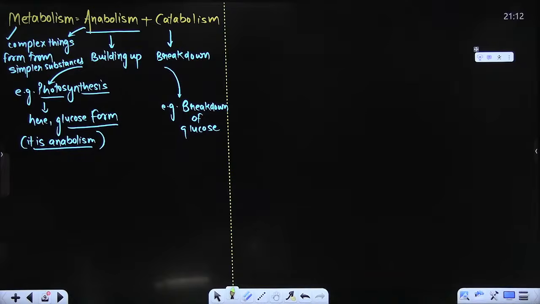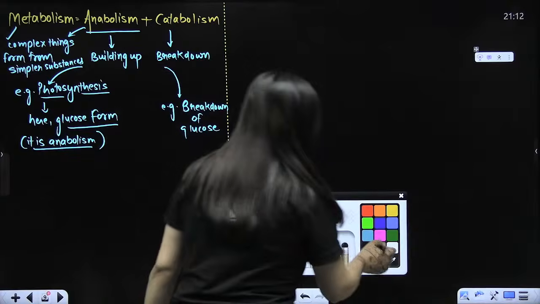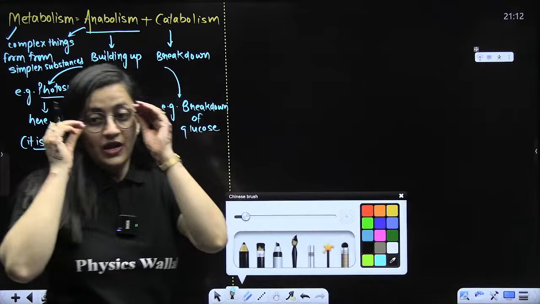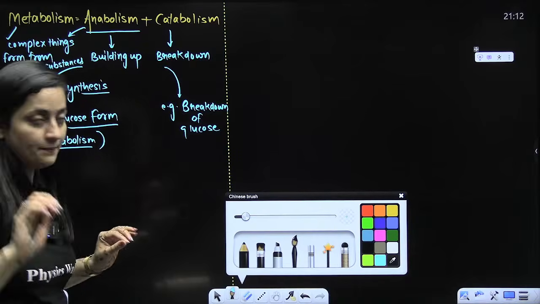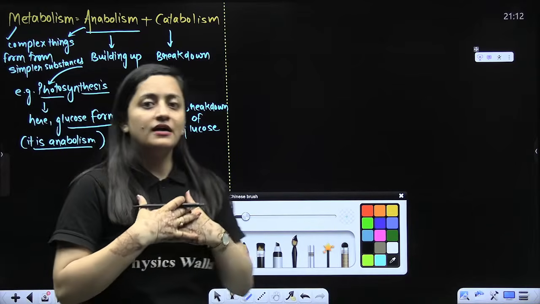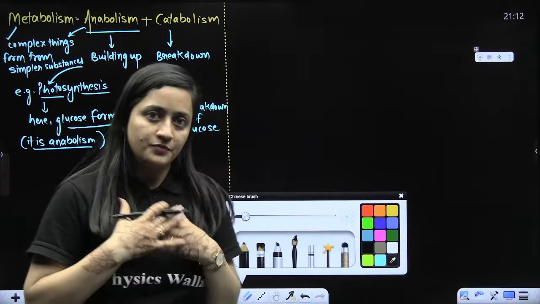Done, bache? Okay. So many of the metabolic reactions which are there in our body can be demonstrated in a cell-free system in the lab. Now I'll give you a few examples. We'll write the points later, but first we have to understand that. So please pay attention. For an example, if a reaction is going on in my body,